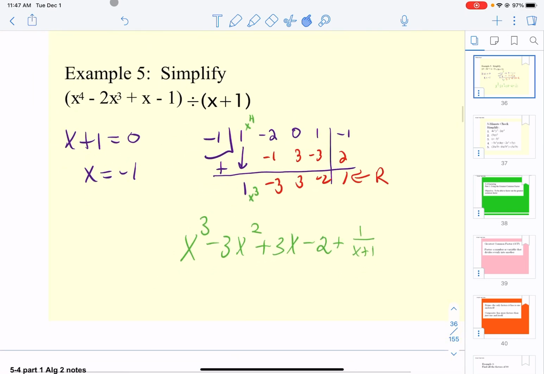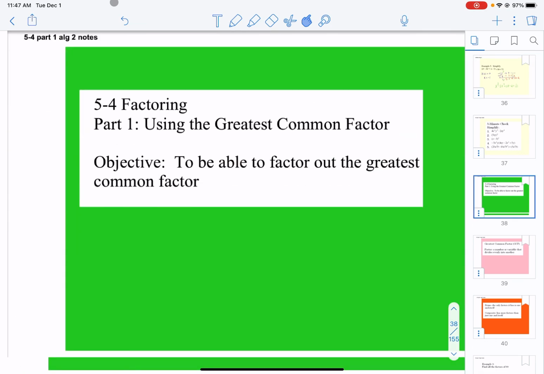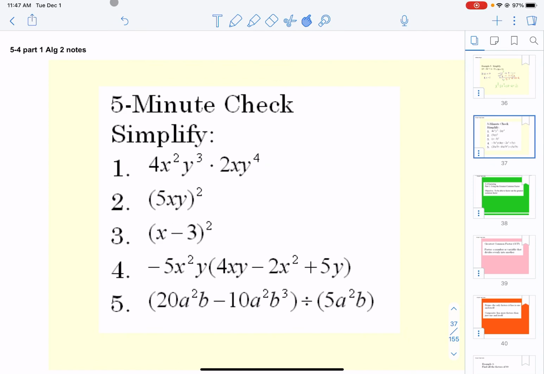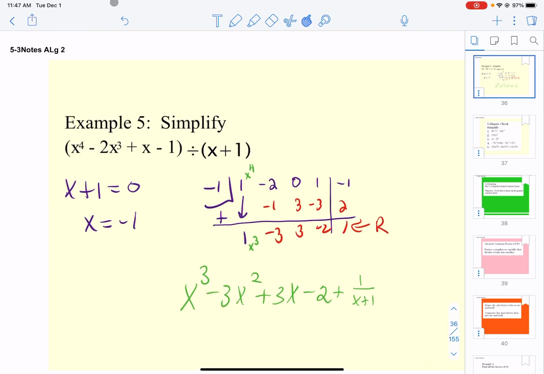And that's division. So practicing division is important. So make sure that you're practicing your division.